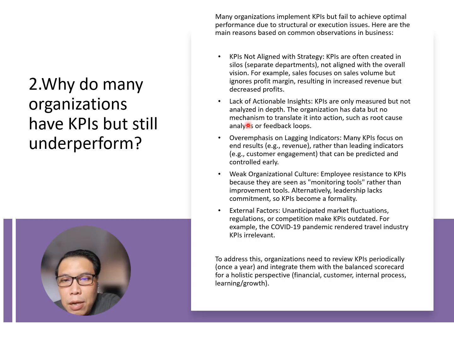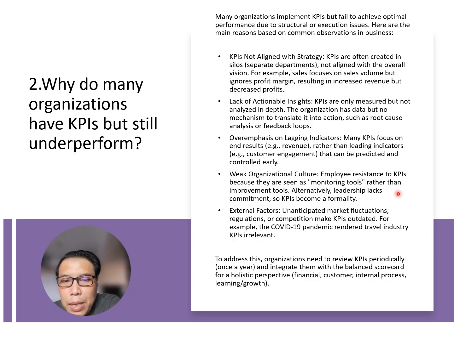The second one is lack of actionable insight. KPIs are only measured but not analyzed in depth. The organization has data but no mechanism to translate it into action, such as root cause analysis or feedback loops. And then the third one, overemphasis on lagging indicators. Many KPIs focus on end results like revenue rather than leading indicators like customer engagement that can be predicted and controlled earlier.